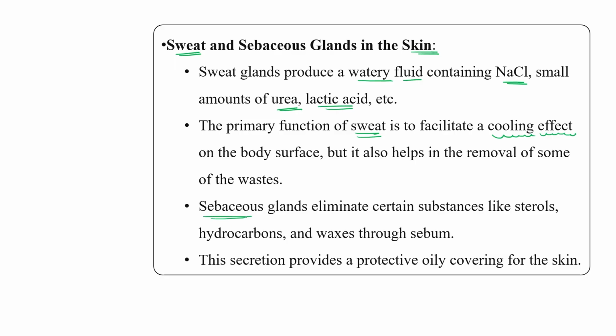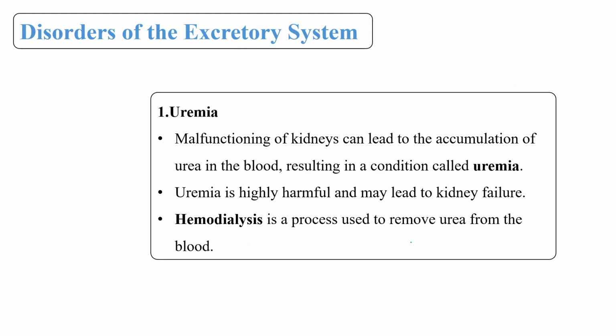Sebaceous glands help to remove certain steroids, some hydrocarbons and wax through sebum from our body. This secretion provides a protective oily layer covering for our skin.